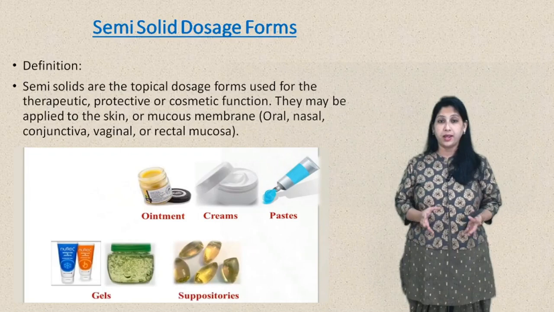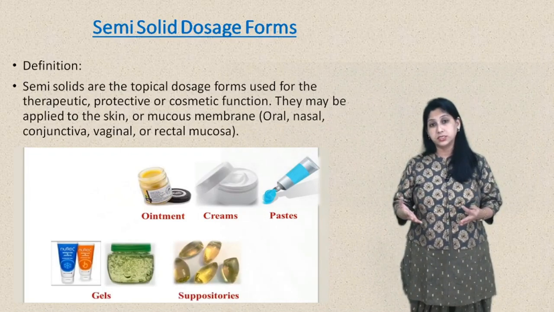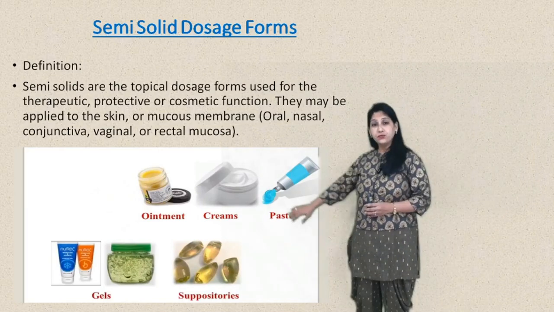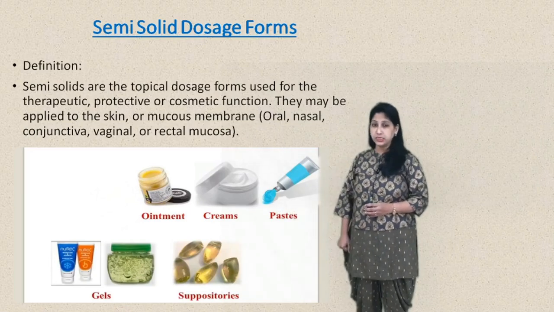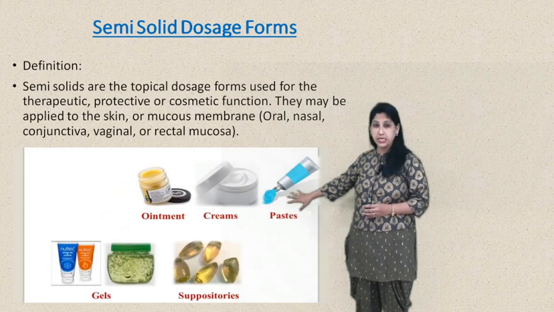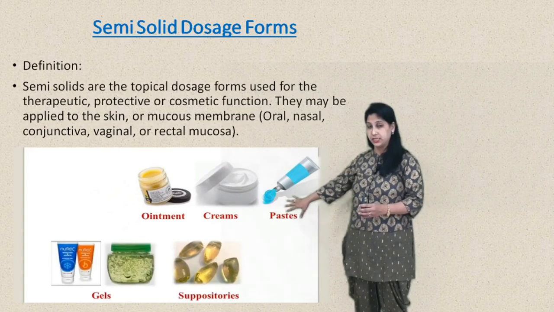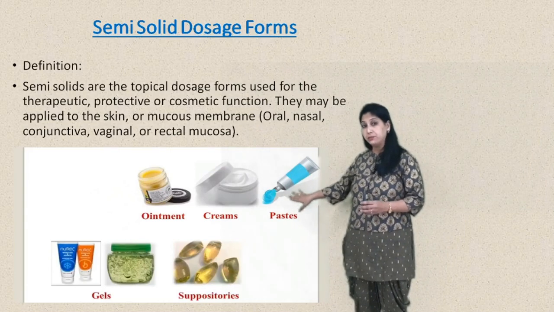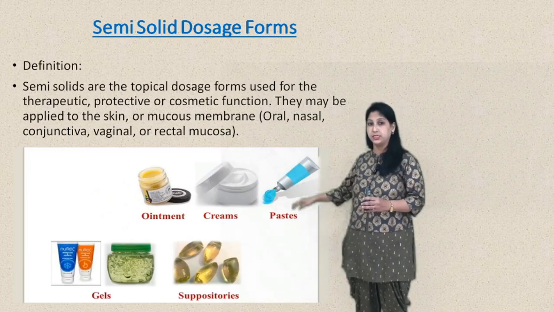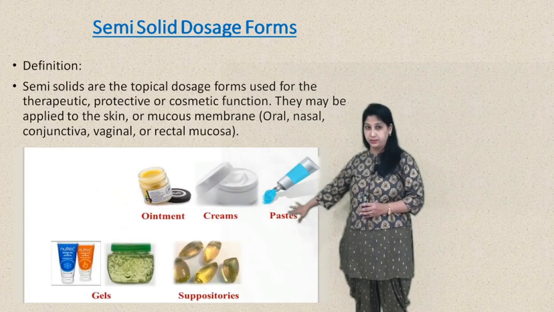These are applied on the mucosa of the oral cavity or nasal cavity, or the conjunctiva of the eye, or vaginal and rectal mucosa. A variety of products fall under this category, like ointments, creams, gels, paste and suppositories. Suppositories are not semi-solid in consistency, but they are made using semi-solid bases and converted into solid consistency for introduction into body cavities like the rectal and vaginal cavity.